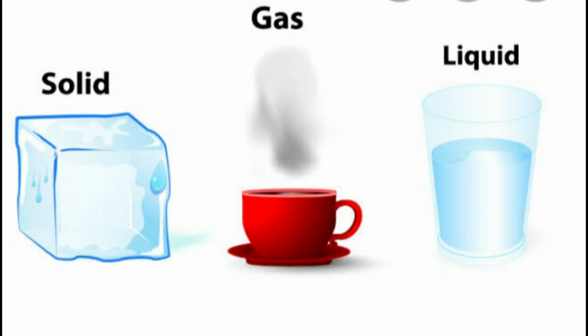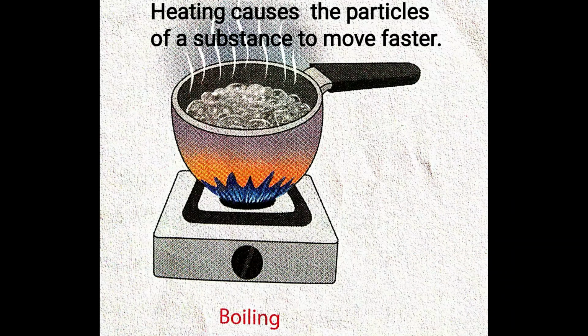About matter we have already studied in our previous session. So first one is boiling. When you heat water, it boils and changes into steam, right?